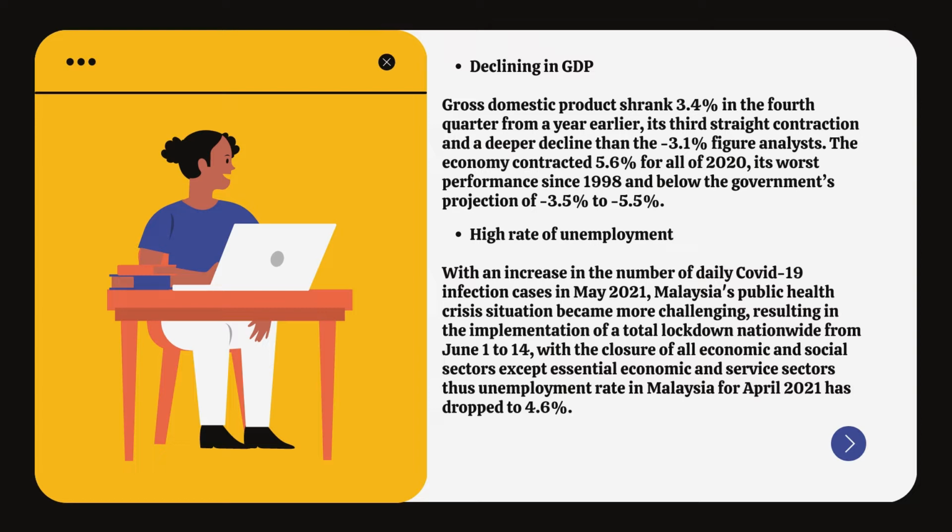High rate of unemployment. With an increase in the number of daily COVID-19 infection cases in May 2021, Malaysia's public health crisis became more challenging, resulting in the implementation of a total lockdown nationwide from June 1 to 14, with the closure of all economic and social sectors except essential economies and service sector. Thus, the unemployment rate in Malaysia for April 2021 has dropped to 4.6%.